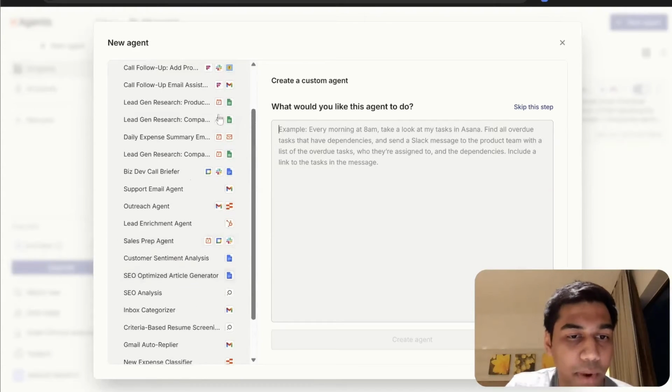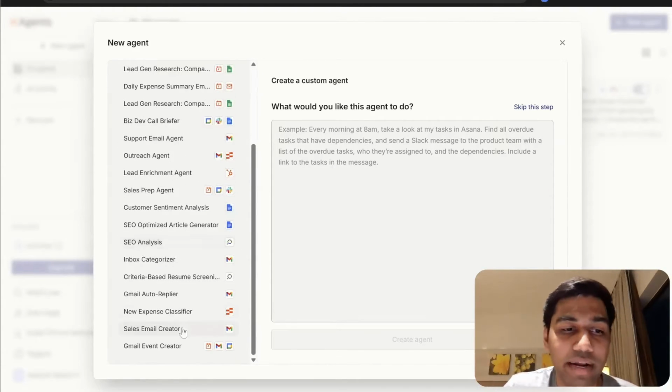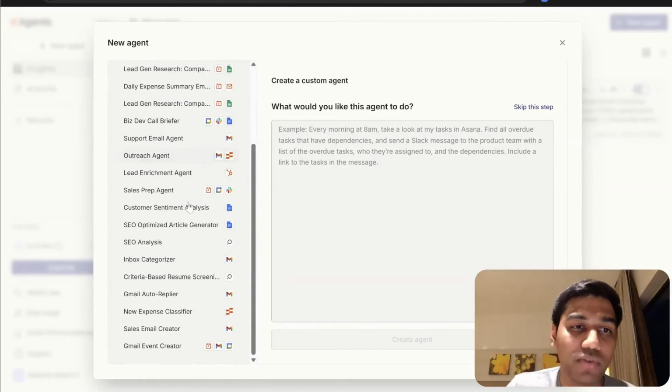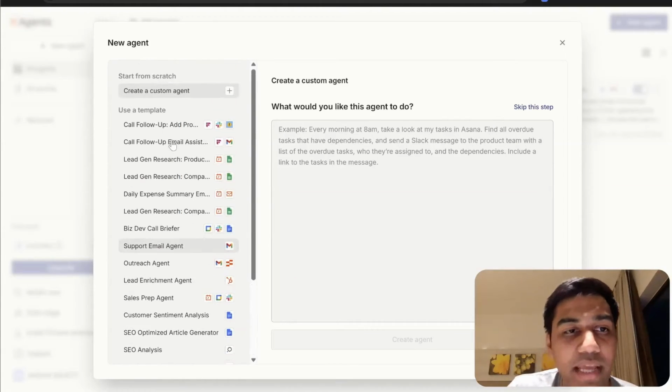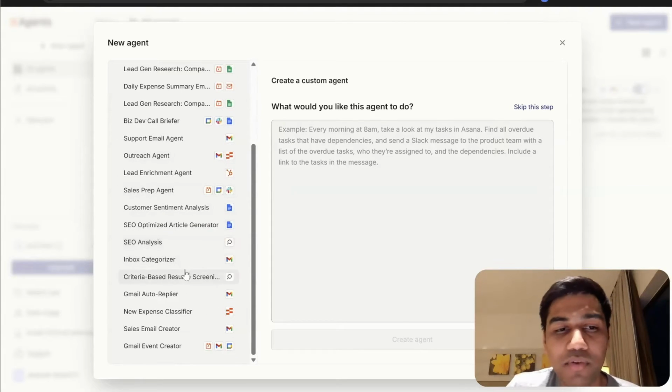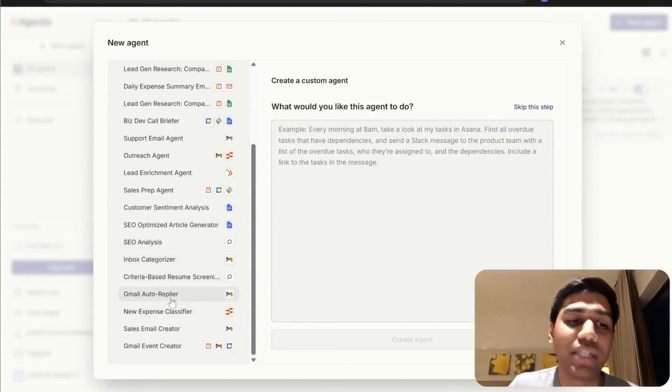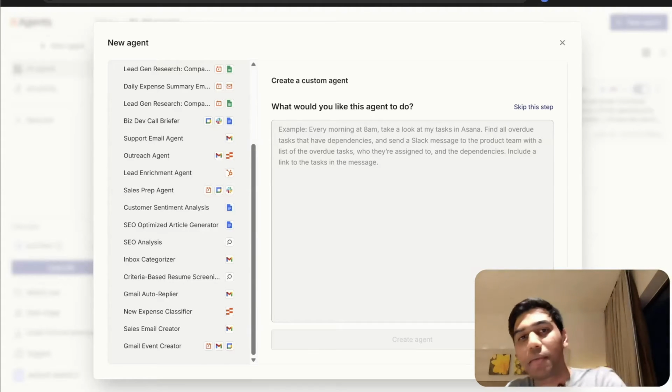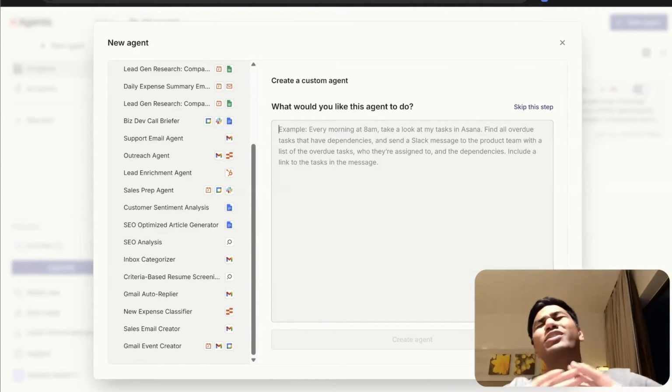On the left, you see multiple options of agents that it already gives: do this, do that. Outreach agent, support email agent, biz dev call briefer, sales prep agent, cool stuff, or an inbox categorizer, Gmail auto replier, and everything else. I'm going to give it a simpler task. I'm going to make it super simple.